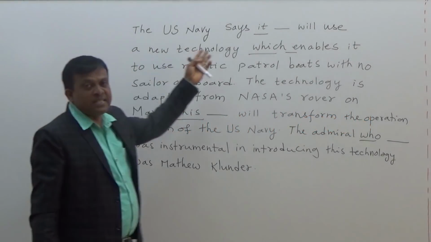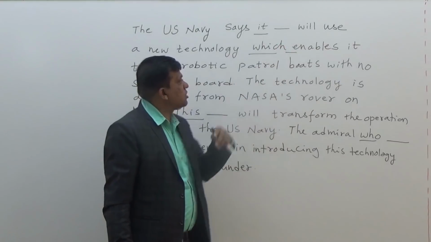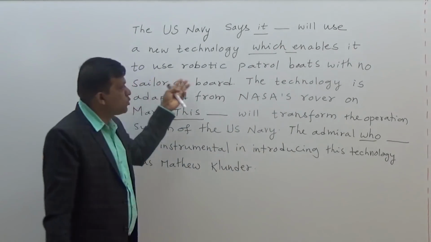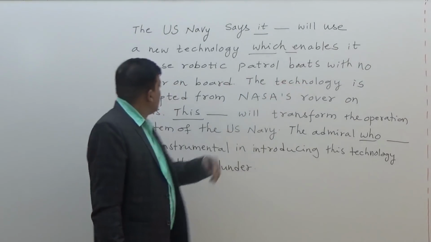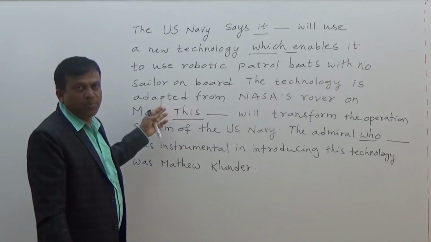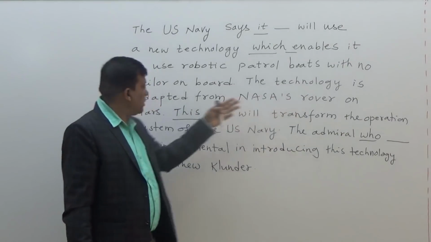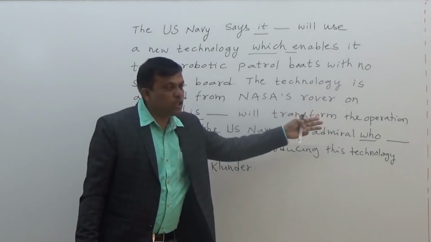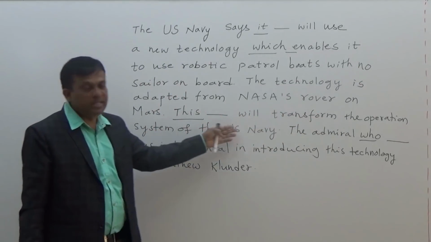The US Navy says it dash will use a new technology which enables it to use robotic patrol boats with no sailor on board. The technology is adapted from NASA's rover on Mars. This dash will transform the operation system of the US Navy.